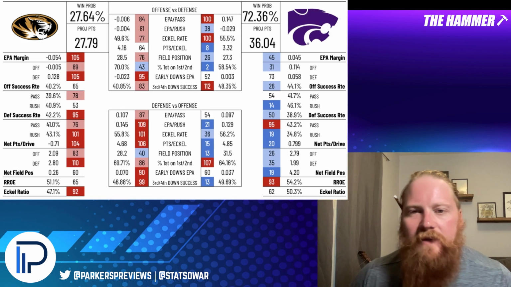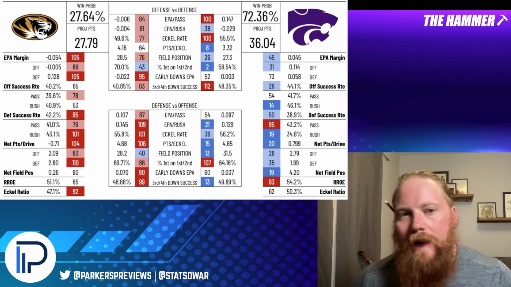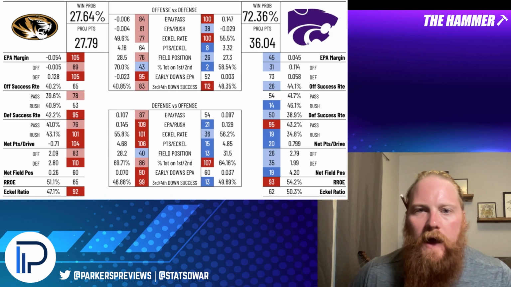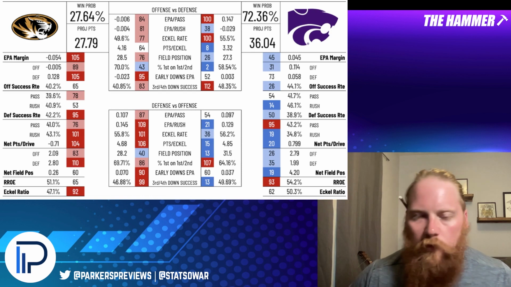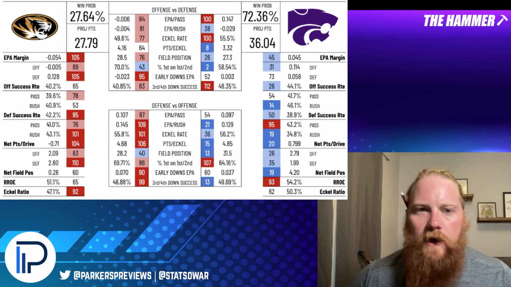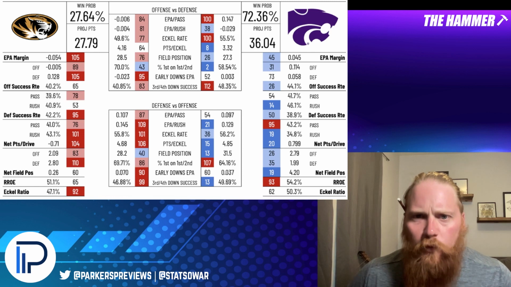So I have this as about a 72% win probability for Kansas State, 28 for Missouri. Looking at projected points, again, this just says a team with this historical profile compared to an opponent's historical profile, how do they match up against each other? What can we reasonably expect? We can expect about 36 to 27, 36 to 28. So right in there, that 8.5 line seems right about on pace here.